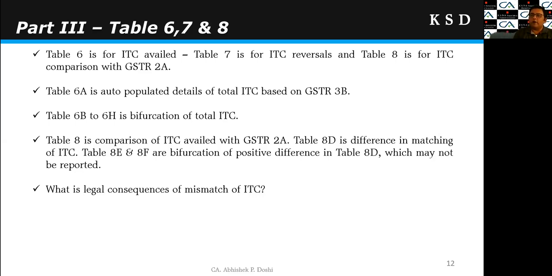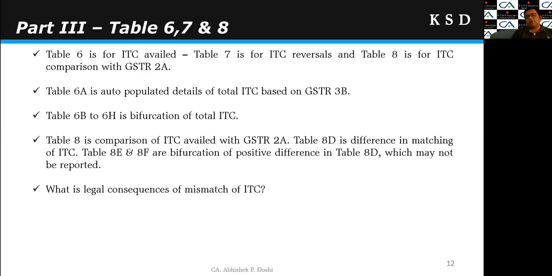ITC available but not availed, and similarly various reasons. But one may choose not to report under these 8E and 8F because it does not have any legal consequences or legal impact. So we should stop at whatever difference comes in 8D. We should give the 8A as per 2A, 8B and C, ITC availed as per 3B, difference in 8D, and we should stop there only.